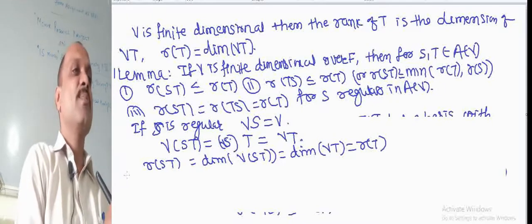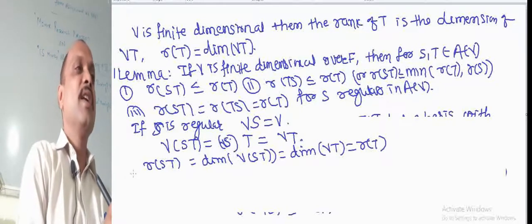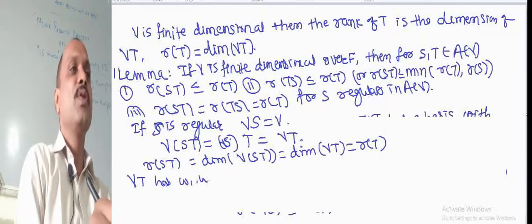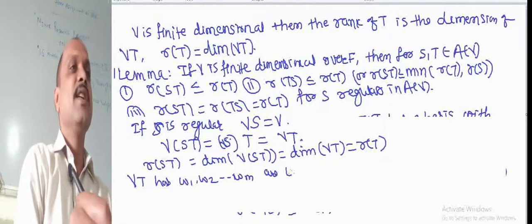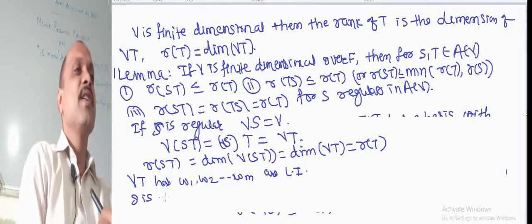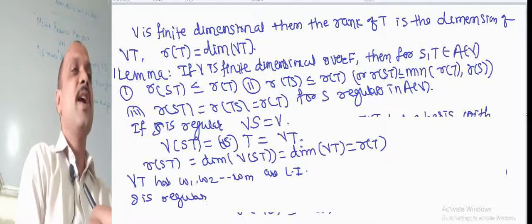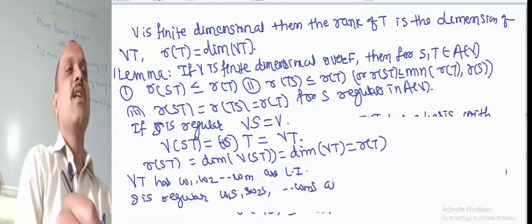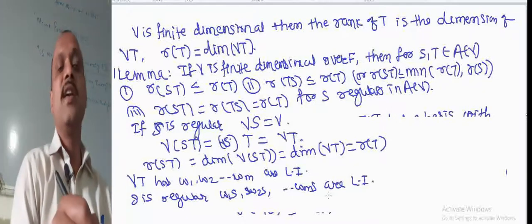Now we prove the second part, rank of TS. Now suppose that T of V has W1, W2, up to Wm as a basis, which are linearly independent. Then since S is regular, S of W1, S of W2, up to S of Wm are also linearly independent.